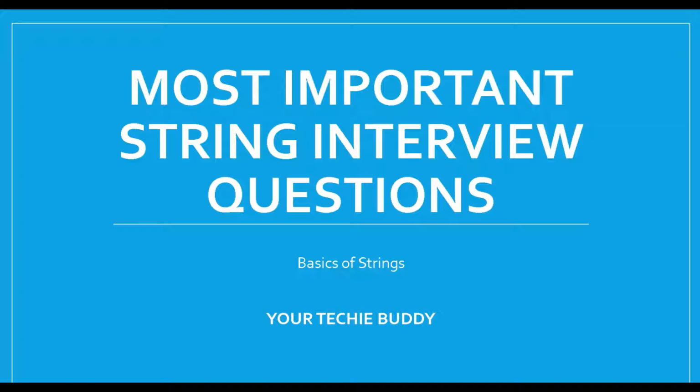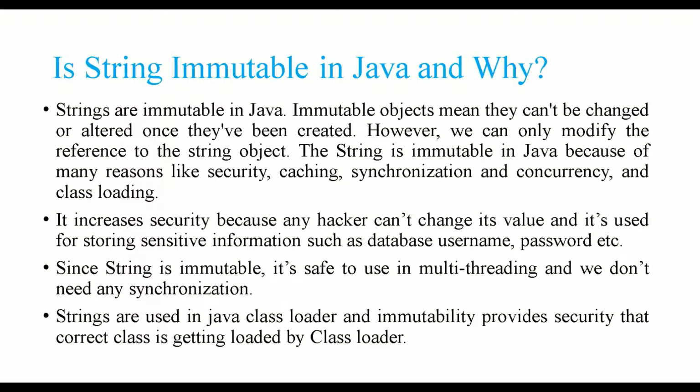So today we are starting with very important string interview questions. Let's get started. So is string immutable in Java and why? Yes, strings are immutable in Java. So what do you mean by immutable objects? Immutable objects means they can't be changed or altered once they have been created, right? However, we can modify the reference to the string object once created.